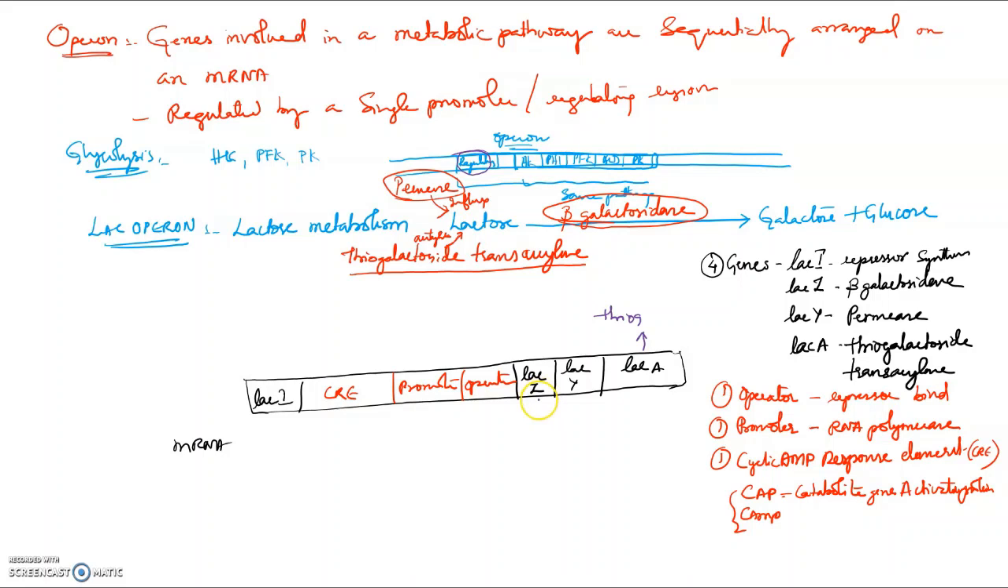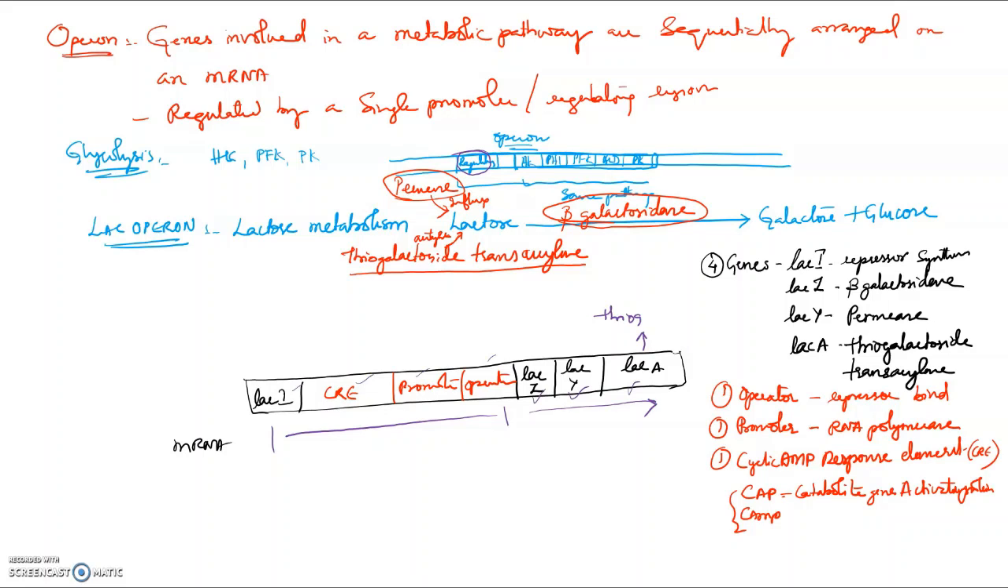They are arranged in sequence as Lac Z, Lac Y, and Lac A. These 3 genes of a single pathway are arranged in sequence, which is controlled by regulatory sequences. The operator, promoter, CRE, and Lac I are all regulatory sequences.